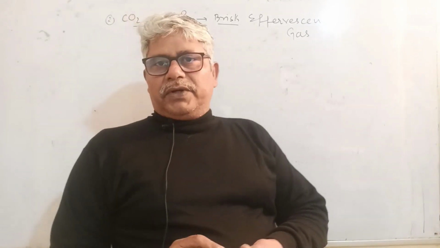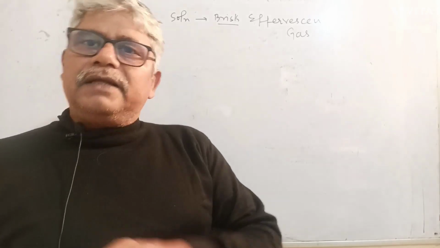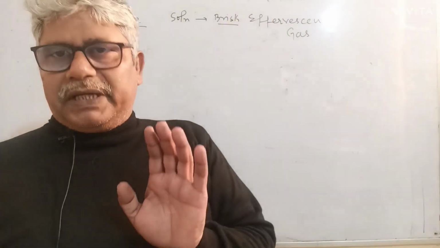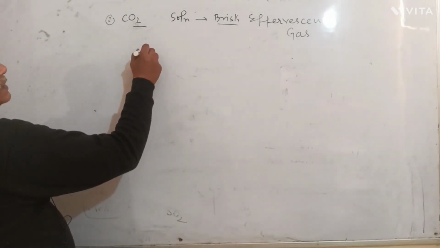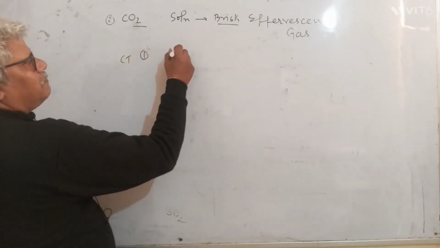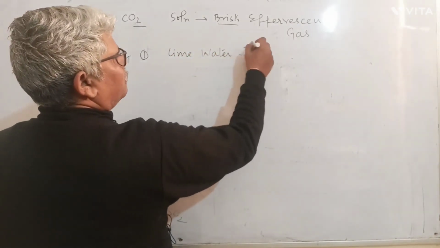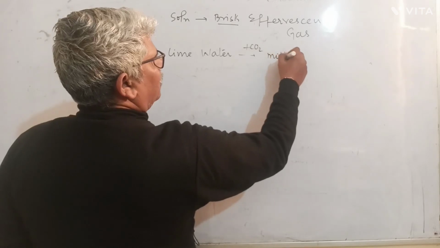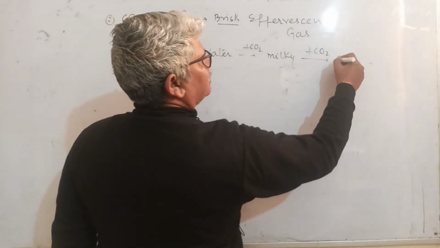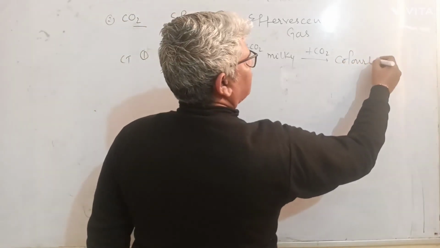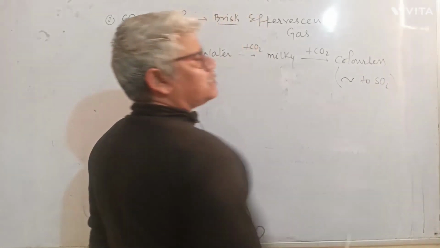Preparation we will do later on. First we will talk about observation and confirmatory part, and in some other class we will simply talk about preparation, no confirmation, right? So characteristic test is this gas turns lime water milky. Carbon dioxide turns lime water milky. And also, if you keep on passing carbon dioxide to the milky solution, it changes to colorless. But this test is similar to sulfur dioxide.